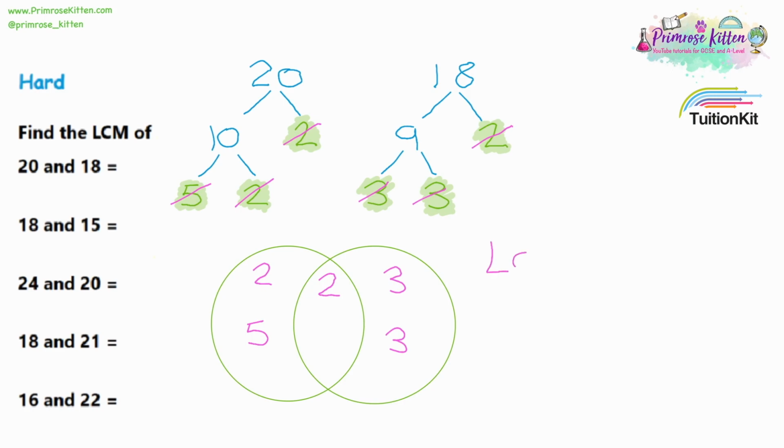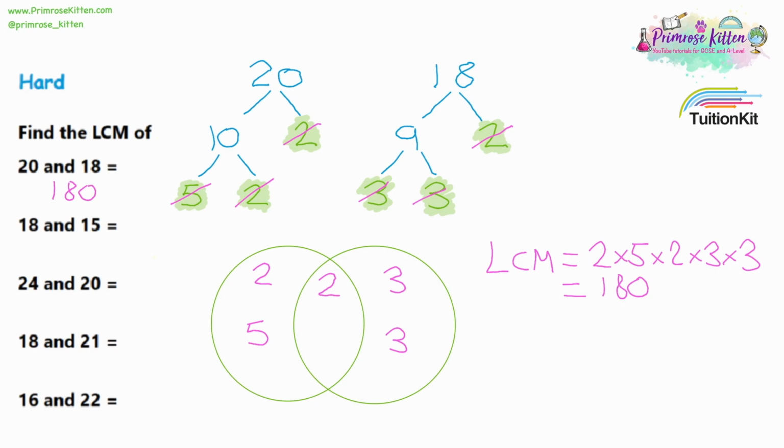So now the lowest common multiple is just all the numbers in the diagram multiplied together. We'd multiply the 2 and the 5 in the 20 circle by the 2 in the overlap by the two 3s in the 18 circle. Let's work this out one step at a time. 2 times 5 is 10. 10 times 2 is 20. 20 times 3 is 60. And 60 times 3 is 180. So the lowest common multiple of 20 and 18 is 180.